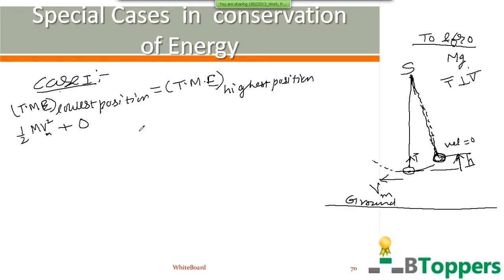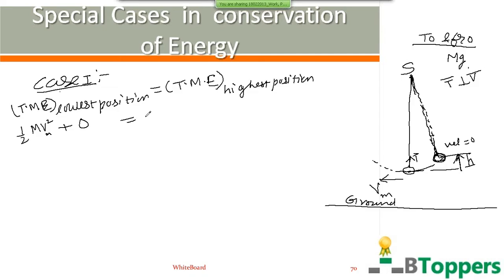If you choose the lowest position of the bob as a reference position for measurement of gravitational potential energy, then the gravitational potential energy of the bob when it is at the highest position will be equal to mgh.